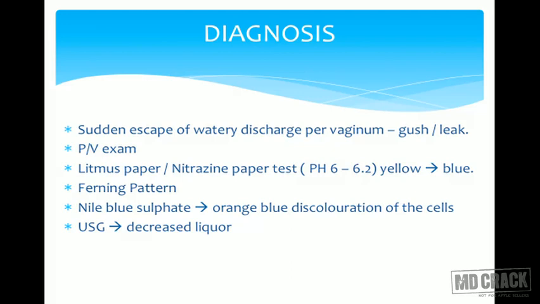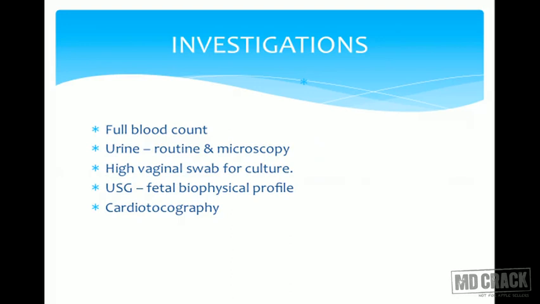On PV examination, post speculum examination, we can see the liquor coming out of the os. On the litmus paper or nitrazine paper test, the pH changes, so the paper changes from yellow to blue. Ferning pattern would be seen in presence of amniotic fluid leaking. With Nile blue sulfate, orange discoloration of the cells would be seen, and on ultrasound we will find that the liquor is decreased.